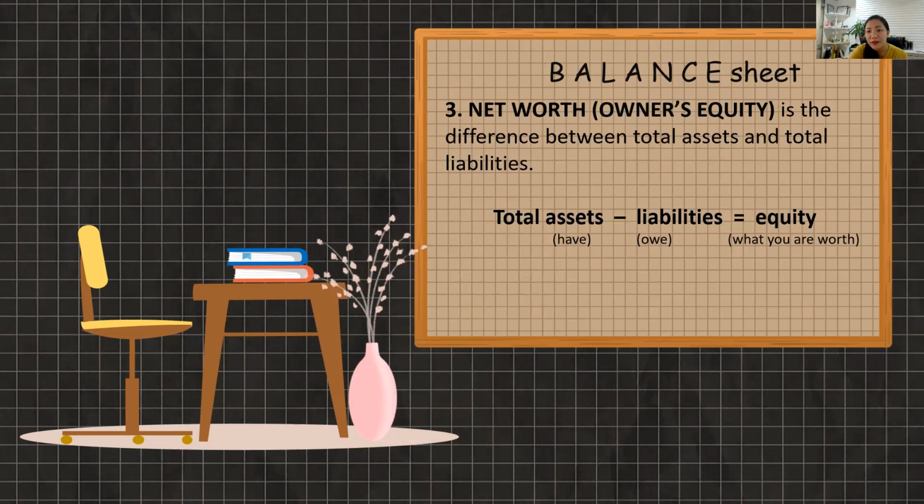So balance sheet net worth or equity is the difference between total assets and total liabilities. Total assets less liabilities is equal to equity or capital. This is the accounting equation from the very beginning. That is the basic rule: assets equal liabilities plus capital. Therefore, total assets minus liabilities will equal your capital.